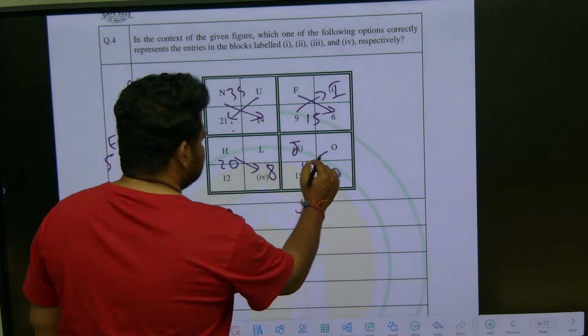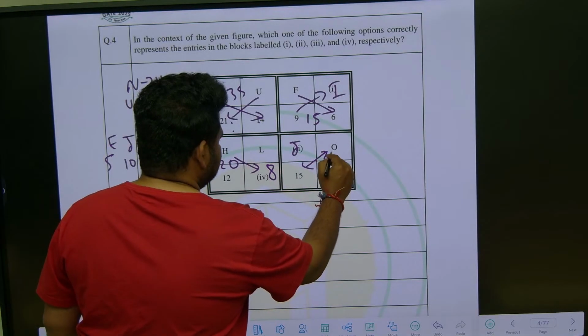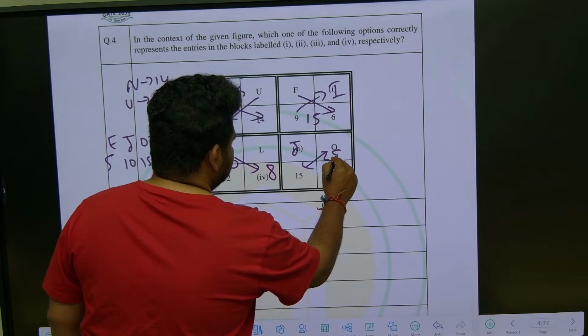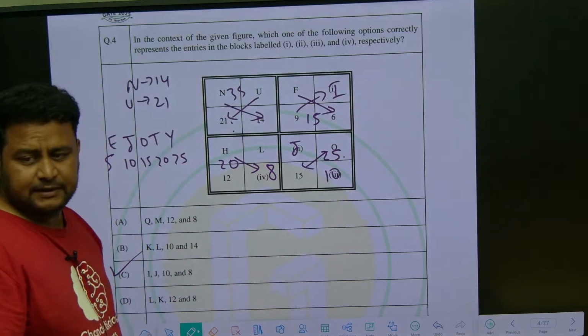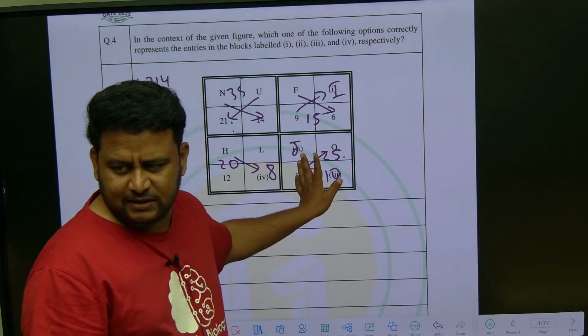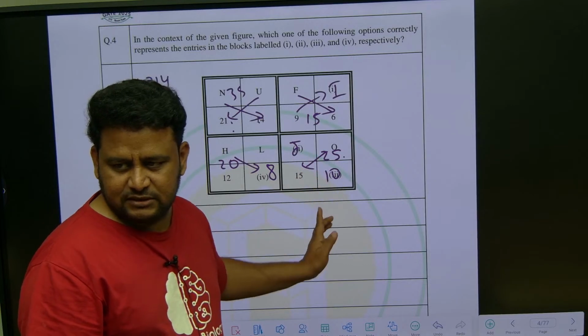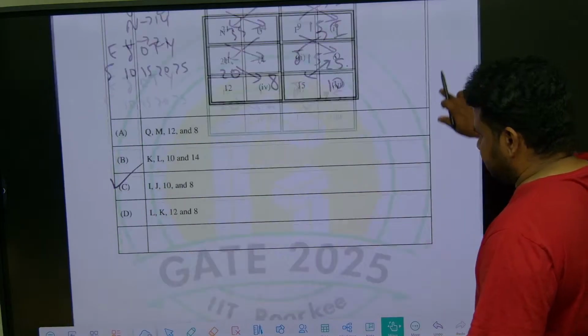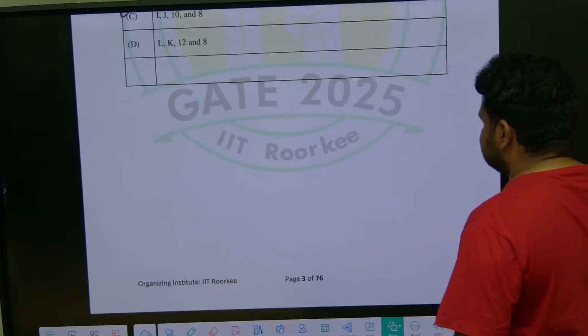So this will become 10 plus 15, 20. This will become, what is this? This will become 25. That's it. Clear? Then we go to the next question. Don't worry about the numbers here. Focus on the alphabets. Very simple. Next question.